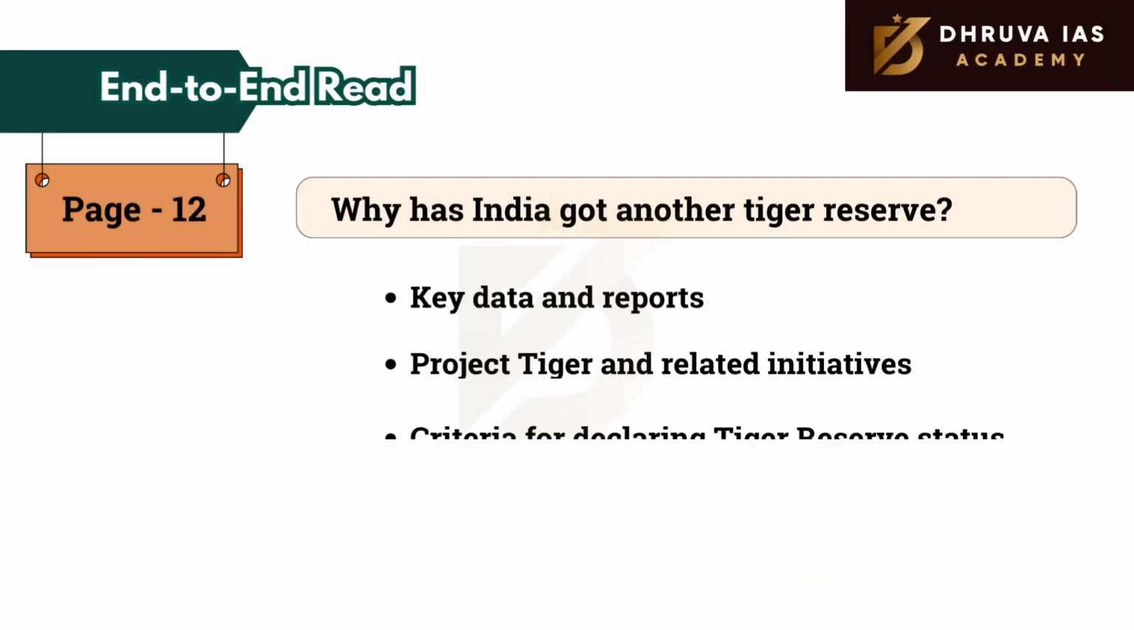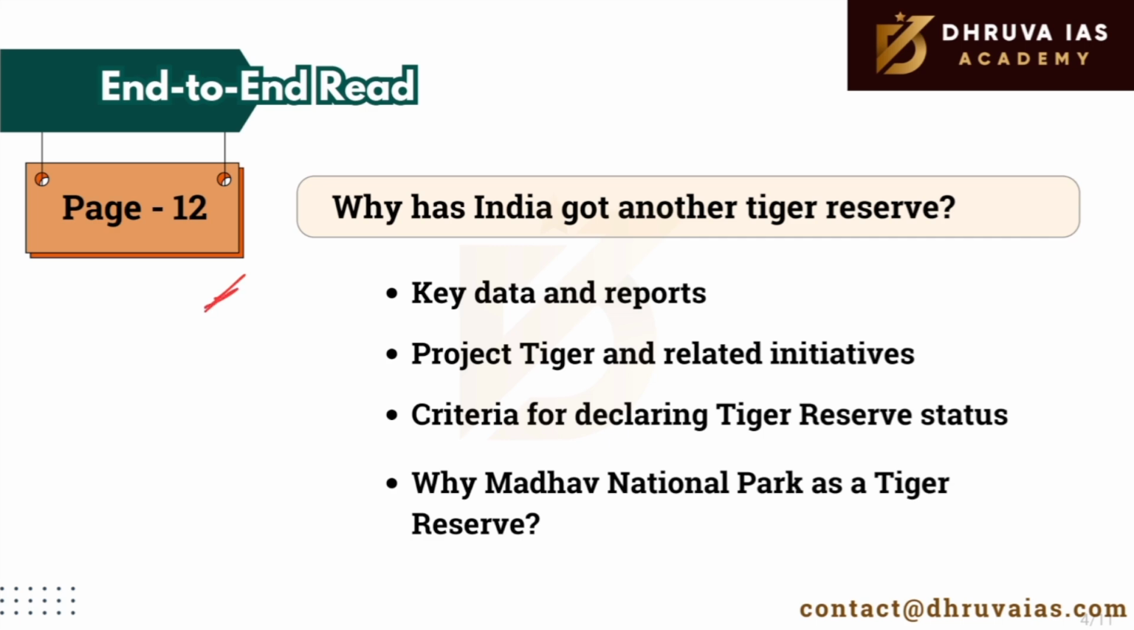The last article under this category is on page number 12. Recently, Madhav National Park in Madhya Pradesh has been declared India's 58th tiger reserve. In light of this, the article discusses the significance of tiger reserves, factors determining their designation, and India's overall tiger population trends. This particular topic is important for both prelims as well as mains.